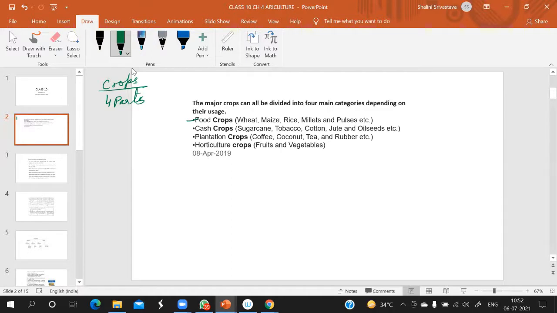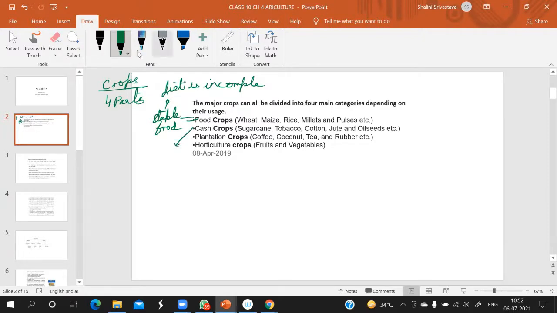Food crops. So whatever crops provide us food, like wheat, maize, rice, millets and pulses, they are basic, we can say staple crops, staple food also. It is important for our daily use. Without this our diet is incomplete. Am I clear? So that is called food crop.